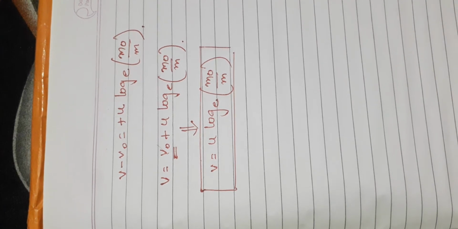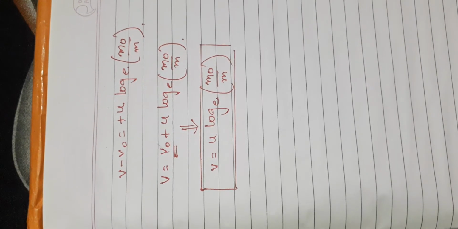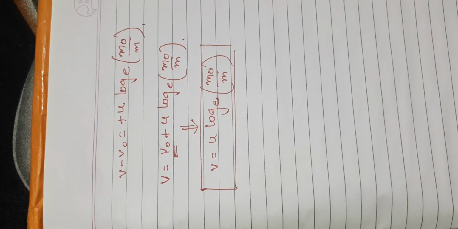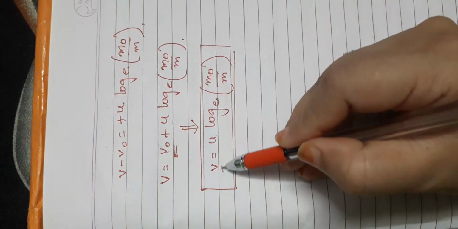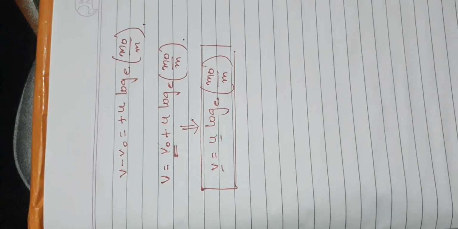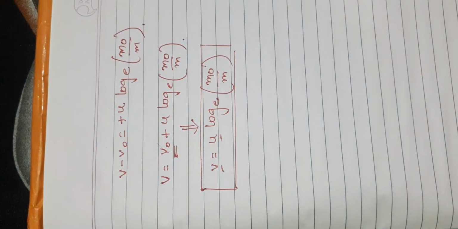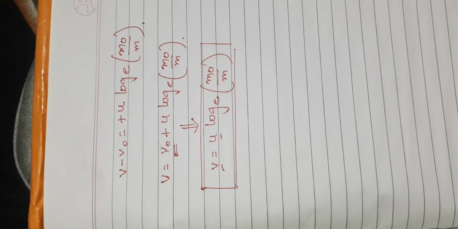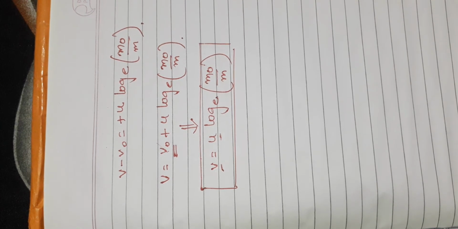So hence we conclude that the velocity of the rocket at any time is directly proportional to the exhaust speed of the gases, that is u, and to the natural log of the ratio of the initial mass of the rocket to the mass at that instant of time.